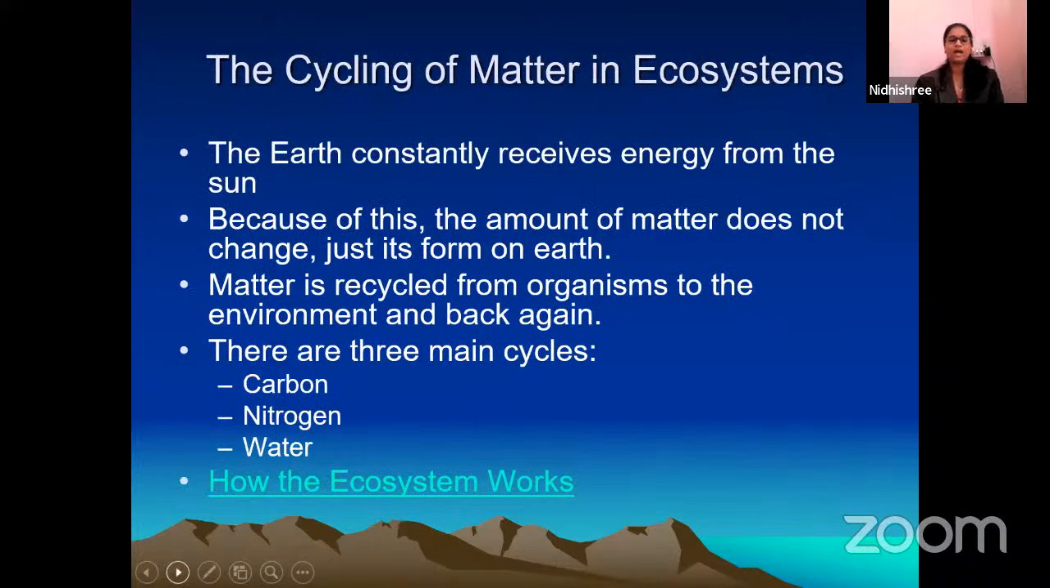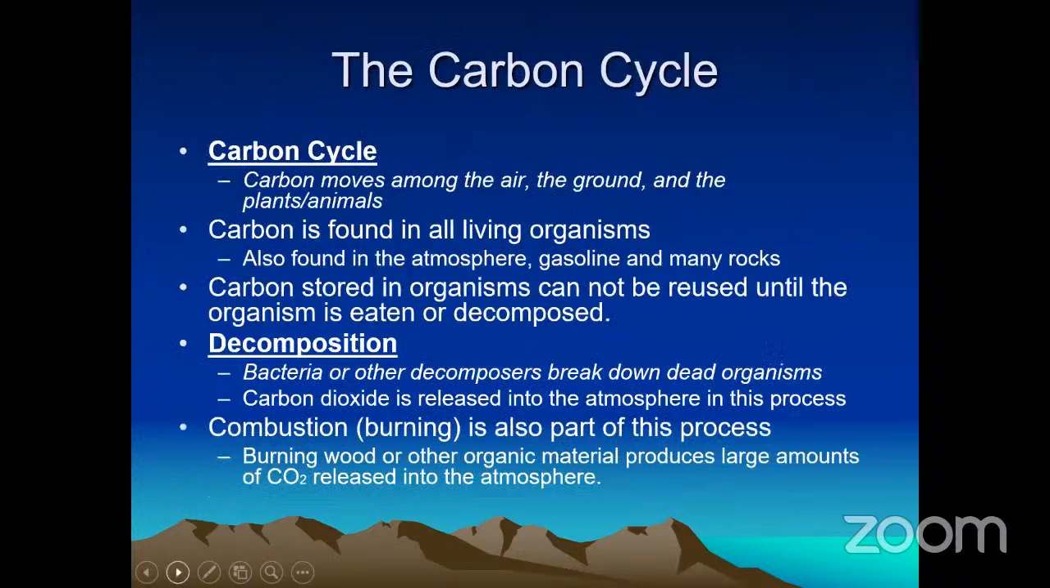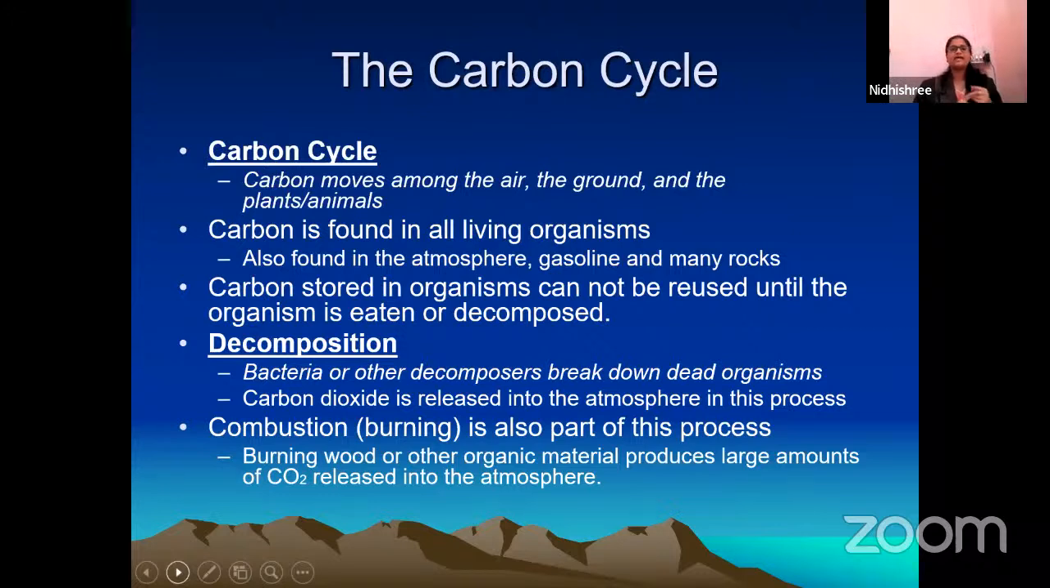Cycling. Then we have the carbon cycle, nitrogen cycle, and water cycle. In the carbon cycle, what we have to focus on is that carbon moves among the air, the ground, and the plants. Carbon is found in all organisms: in nucleic acids, proteins, almost all biomolecules are made up of carbon. It is stored in organisms and cannot be reused until the organism is eaten or decomposed. In that, we have to concentrate on combustion, the burning of wood and other organic material, which produces a larger amount of carbon dioxide.